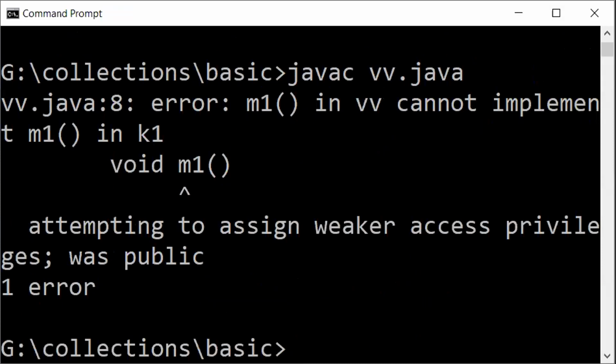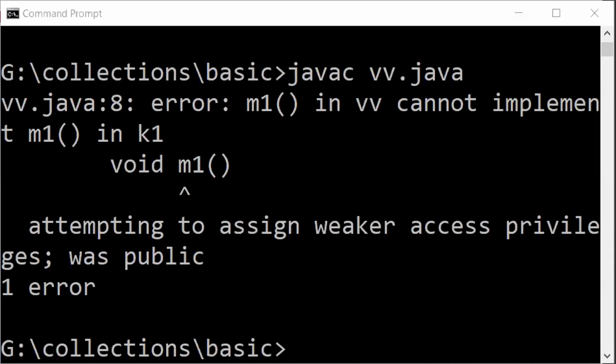M1 in VB means you are trying to provide the implementation, but it cannot implement M1 in K1, void M1. What is the reason? Attempting to assign weaker access privileges. The method had a public access specifier, and here default means you are trying to reduce the scope of the access specifier.